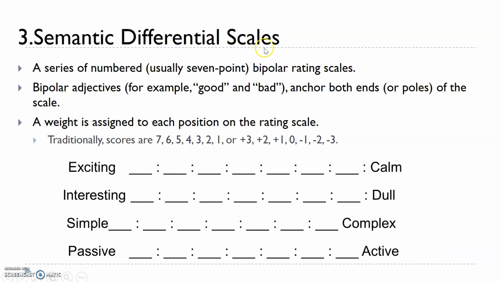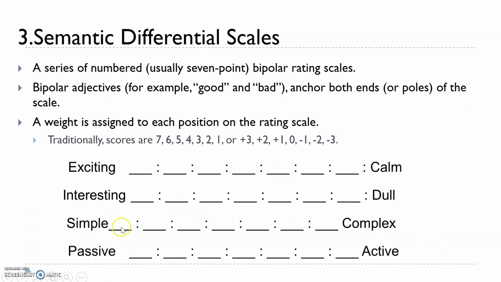Next one is semantic differential scales, known as the bipolar scale. For this, I have to create two different adjectives, opposite antonyms, and again it is a 5 point or 7 point scale. Let's say, how was the experience in that hotel: whether it was exciting or calm. Or if I give a question to my students and ask each of them how they found that question to answer, simple or complex.